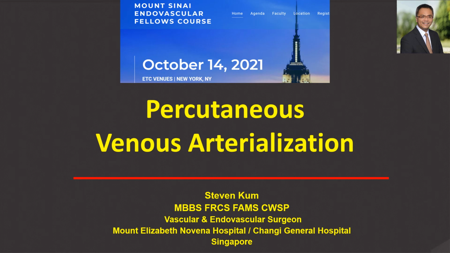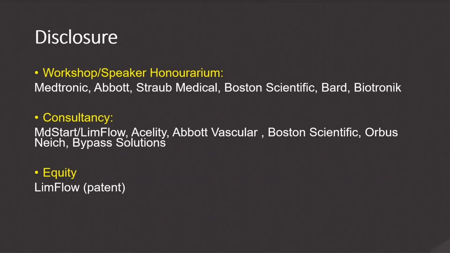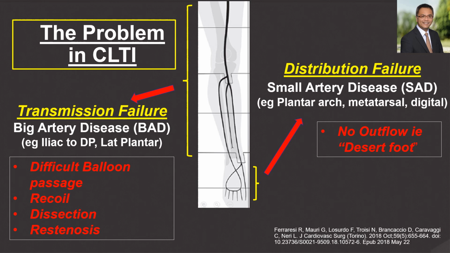My name is Stephen from Singapore, and the title of my talk today is Percutaneous Venous Arterialization, an Emerging Treatment for No-Option Critical Limb Ischemia. These are my disclosures. There are two basic problems in critical limb ischemia.